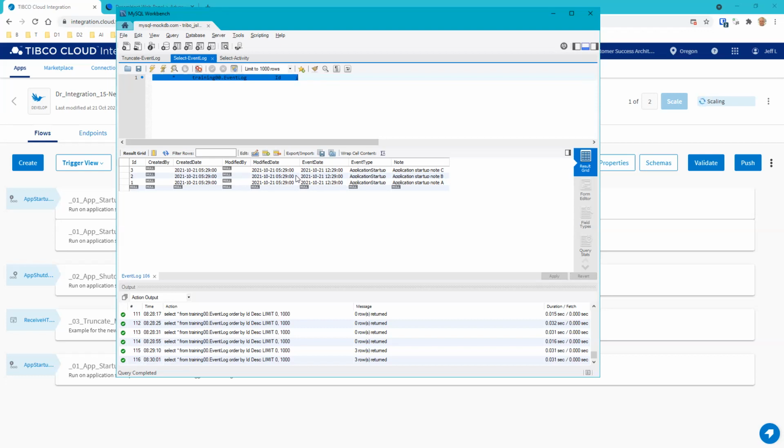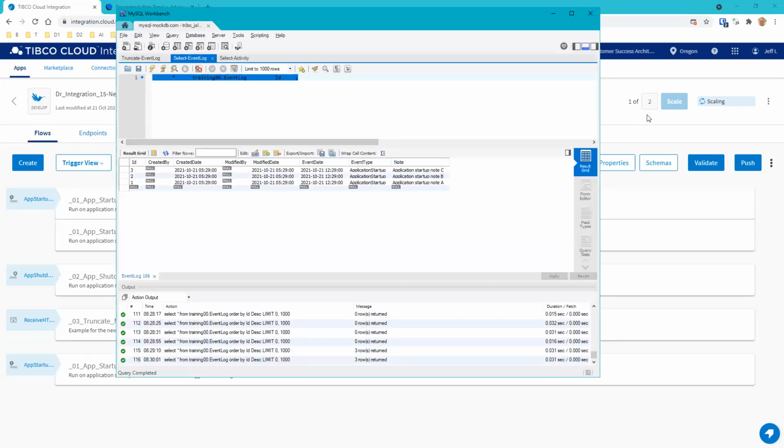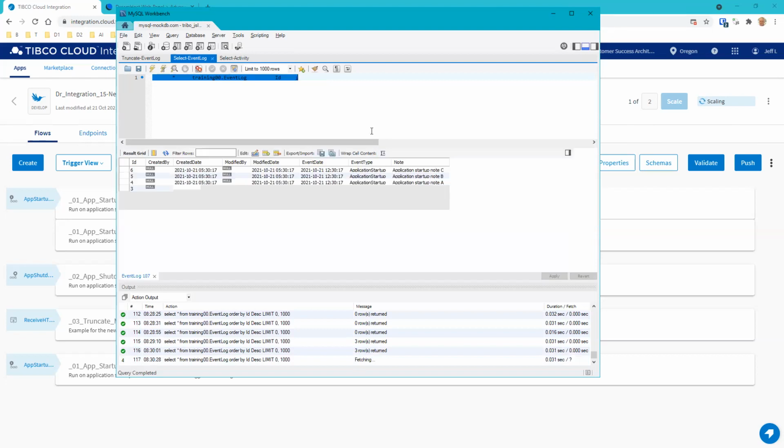All right. So basically, what this does is, every time you scale it up, it's going to execute this app startup because it's not from zero. It's not just from 0 to anything. It's anytime you go up. That's how many are going to get. That's how many times the trigger is going to be activated.